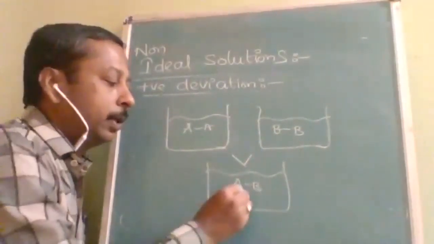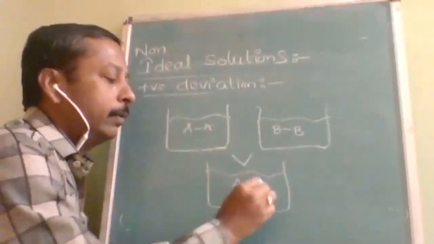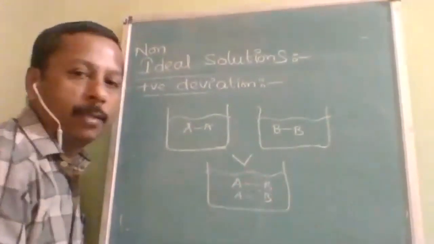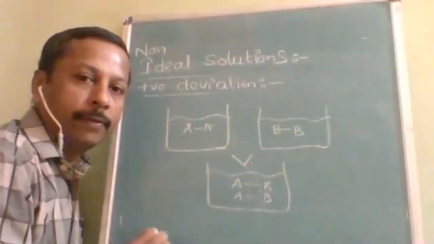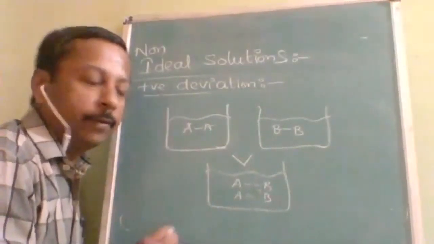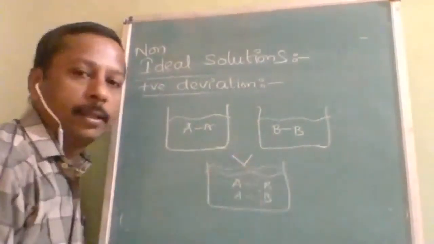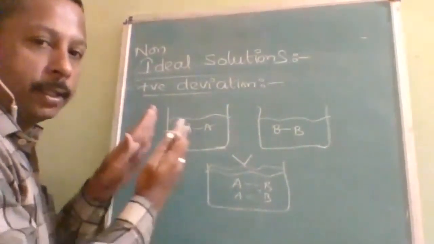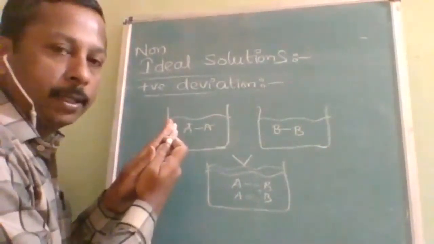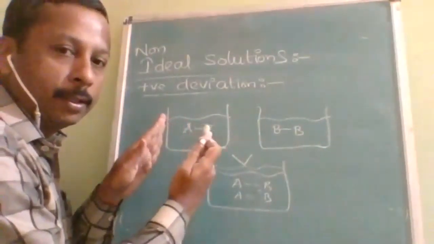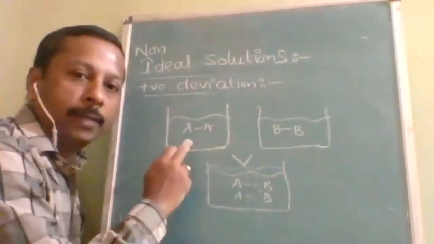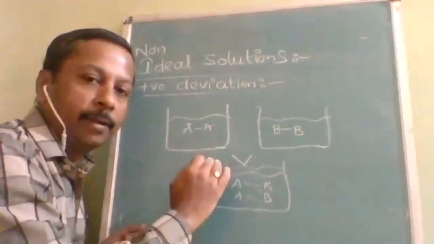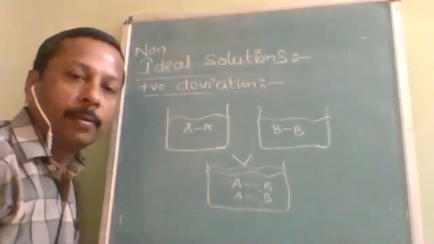So because of that, what happens? Attraction is weak, so they will stay far away from each other. There is no attraction between them, so they will stay far away from each other. Once they stay far away from each other, the volume will increase. They need more space. If two people are sitting together, then volume occupied will be less. If there is no attraction, then volume will increase. So even though it is 10 ml, it is 40 ml. When they are combined together, they are far away from each other. Therefore, volume occupied will increase.